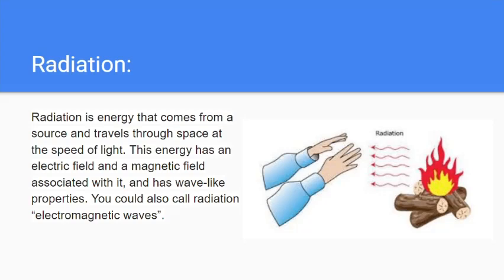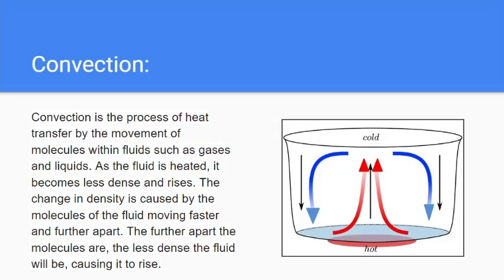Next, convection. Convection is the process of heat transfer by the movement of molecules within fluids such as gases and liquids. As the fluid is heated, it becomes less dense and rises. The change in density is caused by the molecules of the fluid moving faster and further apart. The further apart the molecules are, the less dense the fluid will be, causing it to rise.